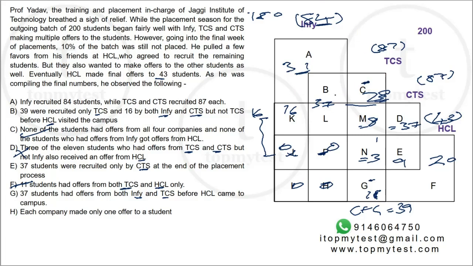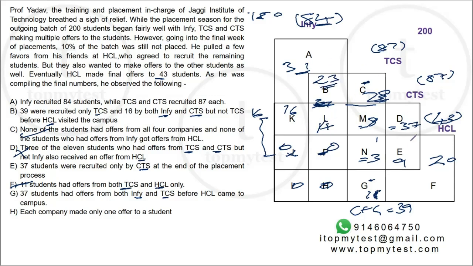Okay. Now, can we split BNL? You know, BNL combined is 37. Can we split them individually? If we add up the total under CTS, that should come up to 87. So L is separate there. So let's add that up. 37 plus 8 is 45. 45 plus 9 is 54. 54 plus 3 is 57. Plus 16 is 73. So 87 minus 73, L should be equal to 14. And B should be 37 minus 14, which is 23. So I have all the regions.